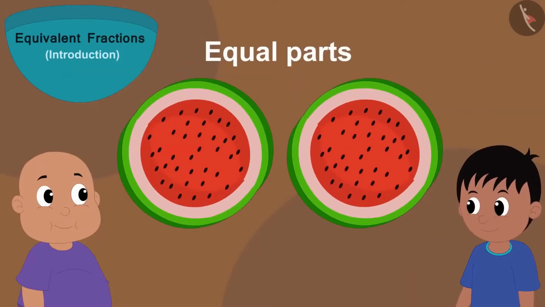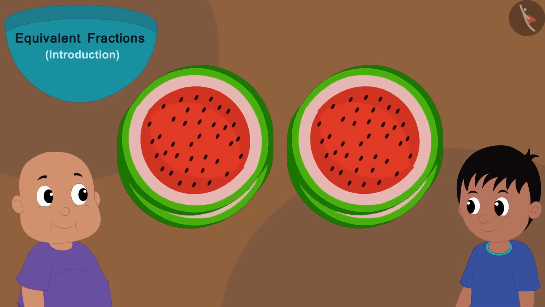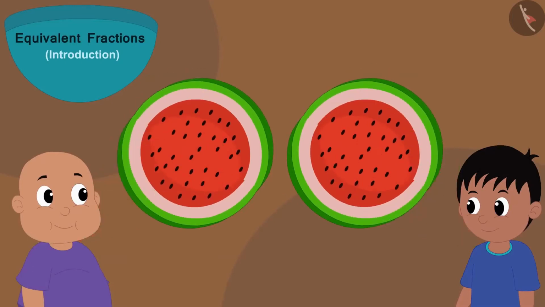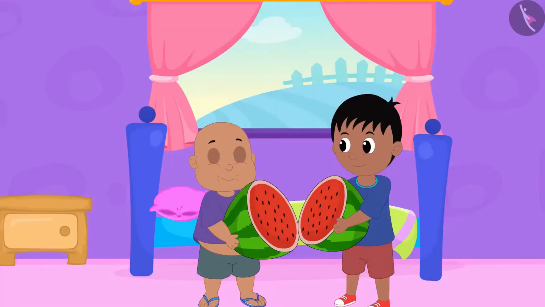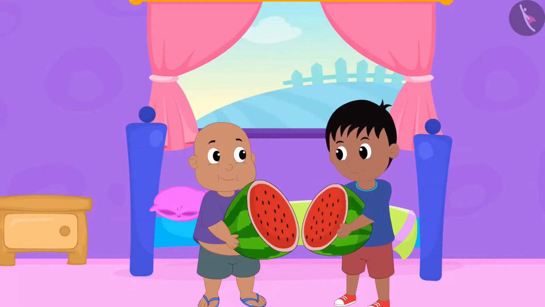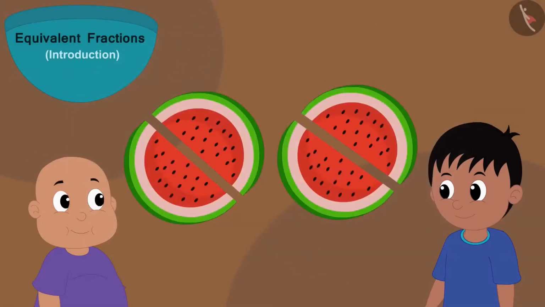There are two equal parts of watermelon here, and both Raju and Bablu have taken a part of it. So we can say that both Raju and Bablu got 1/2 or half of the watermelon. Raju told Bablu that this portion is too big and he cannot eat it. So Raju cut those two big pieces into two equal parts. In this way, now the watermelon has 4 equal parts.